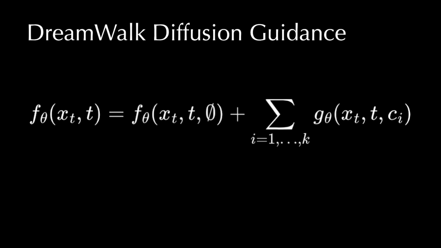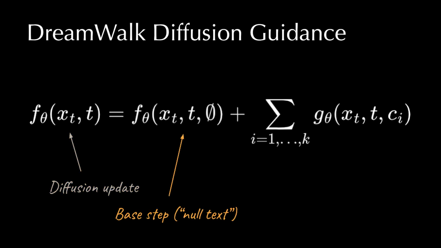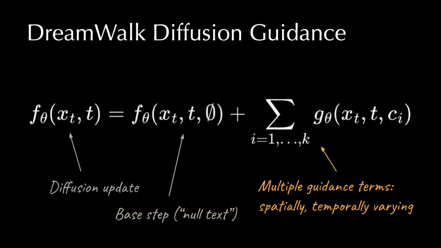Our method is based on modifying the guidance term used to define the diffusion update step. In addition to the base, unconditional term, we include multiple guidance terms that may vary spatially over the image or temporally with the diffusion time step.